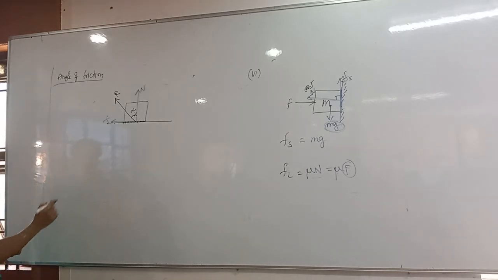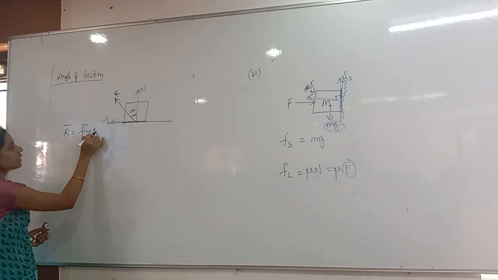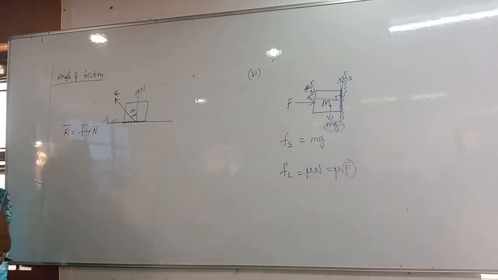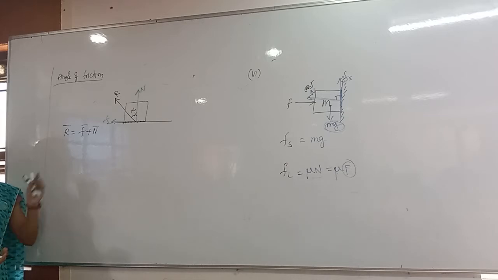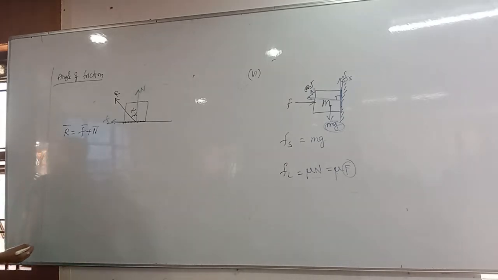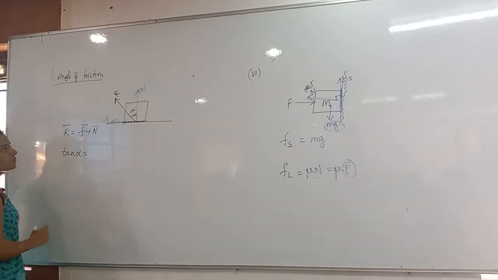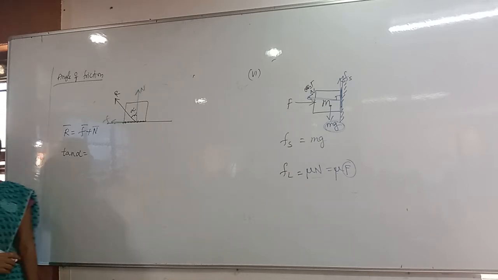Whenever there is an angle of friction, can I write that R bar equals F bar plus N bar, the vectors? Hypotenuse is equal to adjacent plus opposite. Now from this I want tan alpha. Tan alpha is opposite by adjacent.